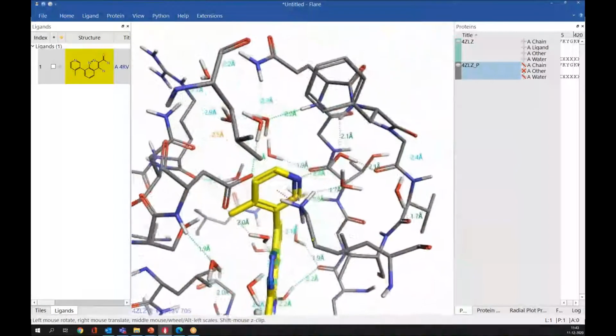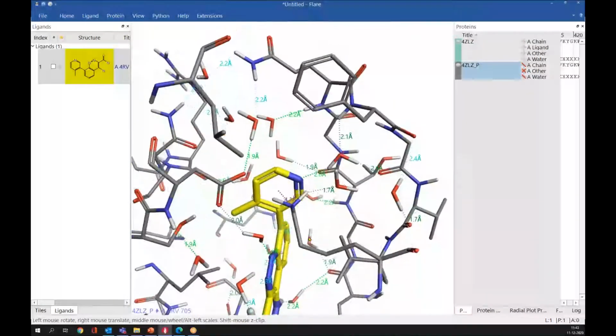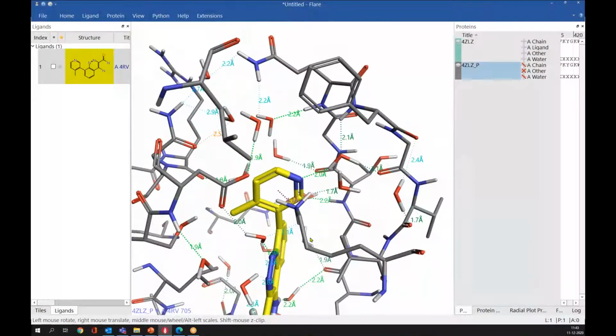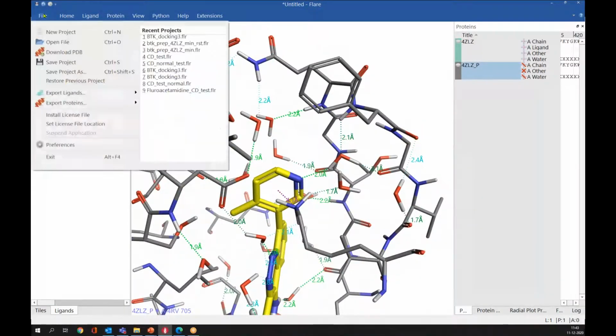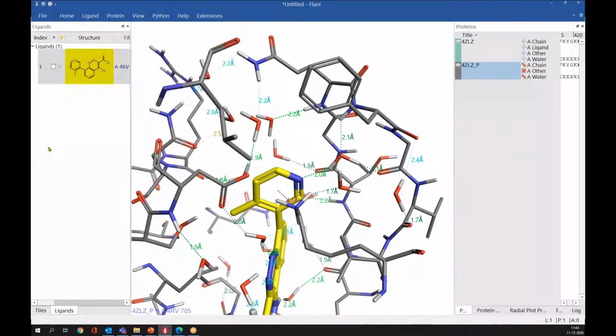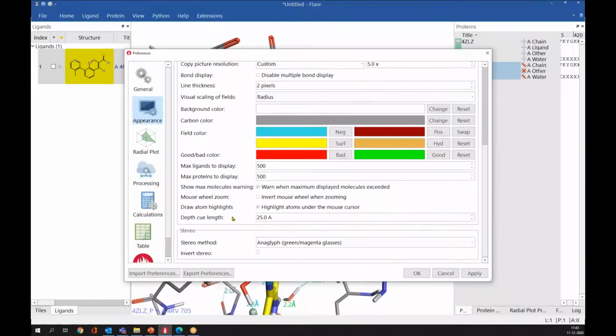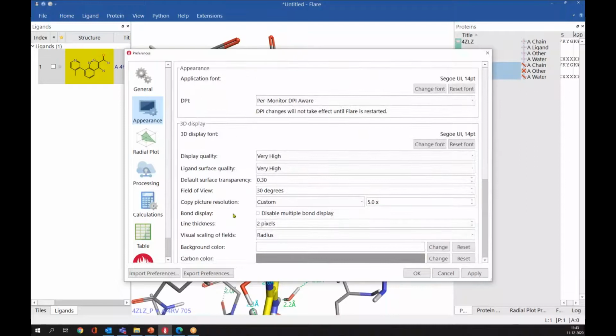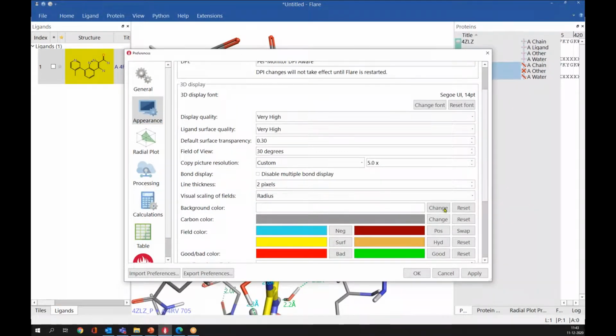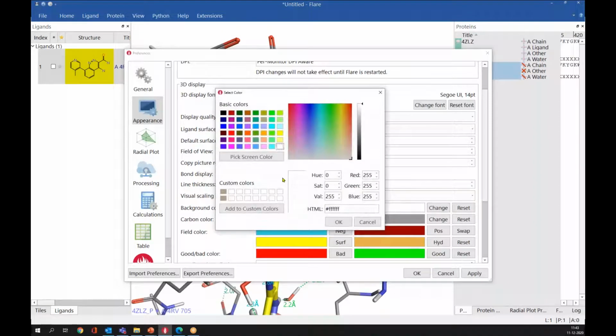Hello, sir. Can you make the background black? Black? Yeah. Okay, sure, I'll try. If you go to preferences, appearance, so here, so you are not able to see on white. Yeah, if it will be black, the interactions will be more clear.